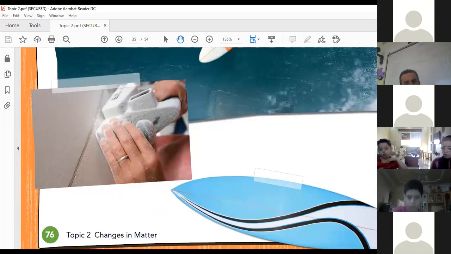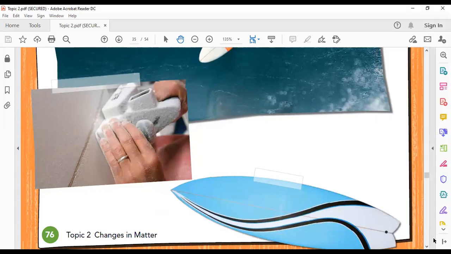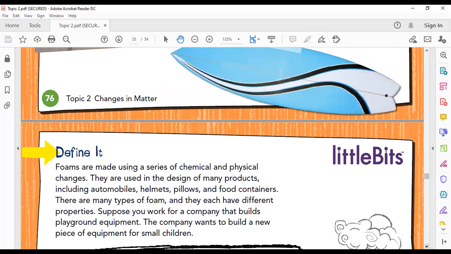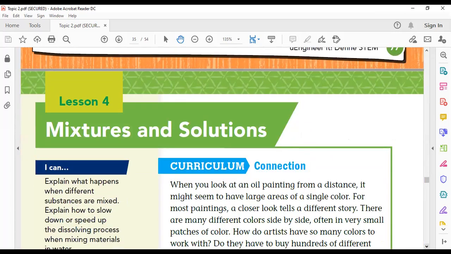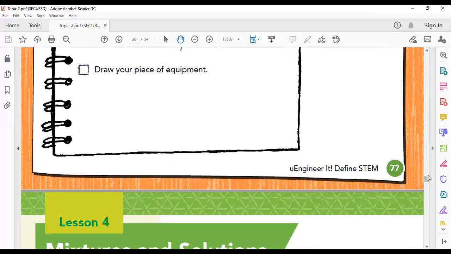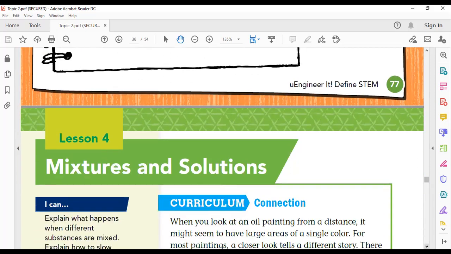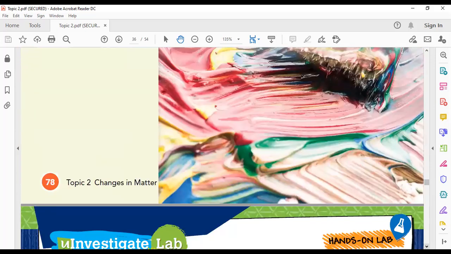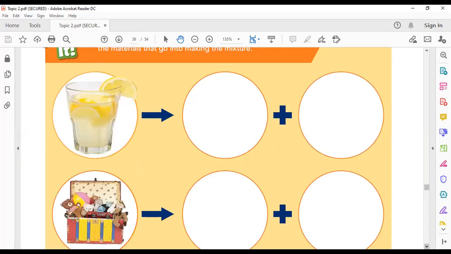But the last lesson in topic 2 is solutions, mixtures and solutions. You have to distinguish between a mixture and a solution. A mixture is a combination of 2 or more substances.